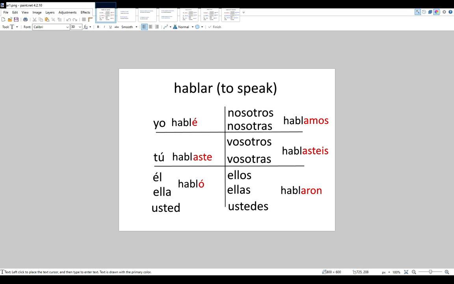Also notice that the nosotros form is the same as the present. Nosotros hablamos in the present, and nosotros hablamos in the past. So you tell the difference primarily through context.